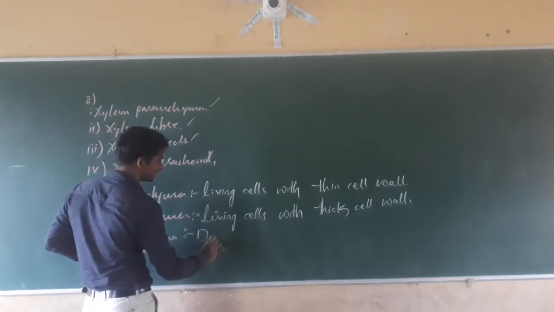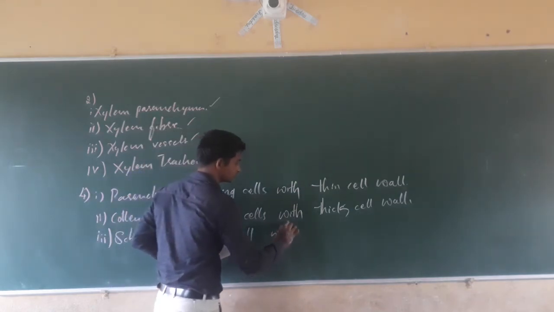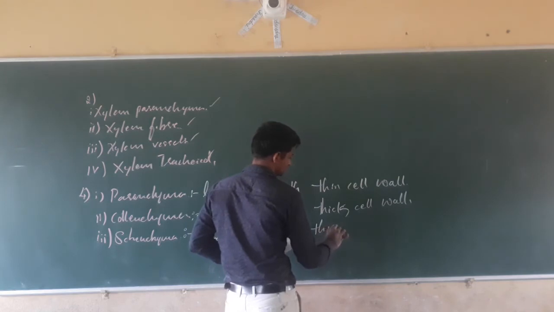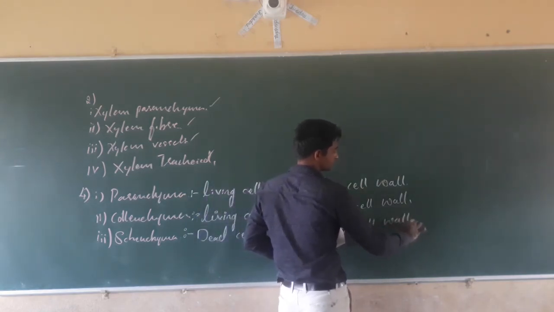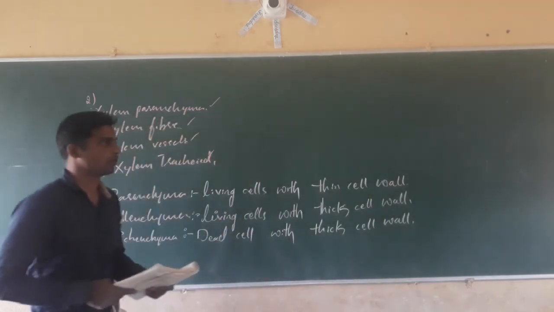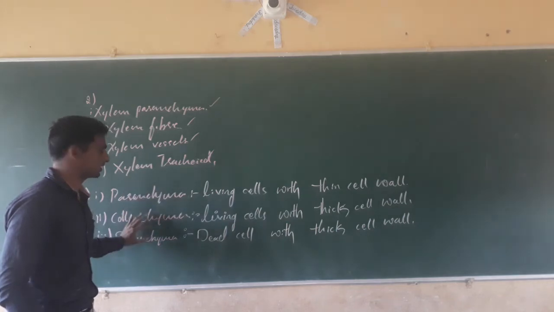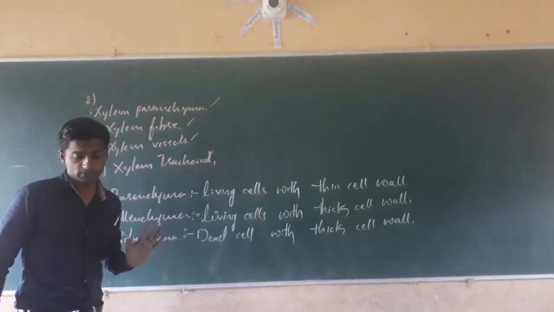Collenchyma has living cells with thick cell wall. Sclerenchyma has dead cells with thick cell wall. These are the differences between parenchyma, collenchyma and sclerenchyma on the basis of the cell wall.